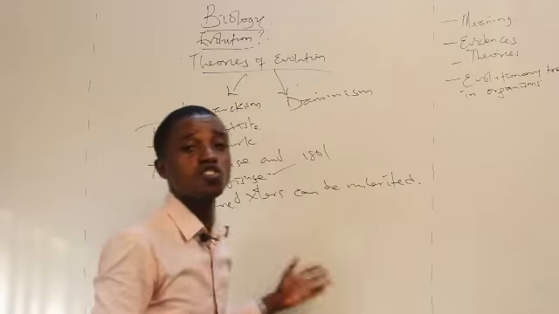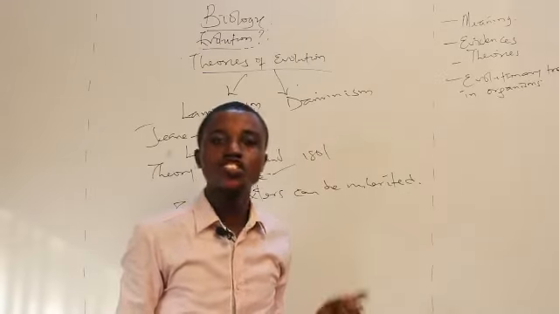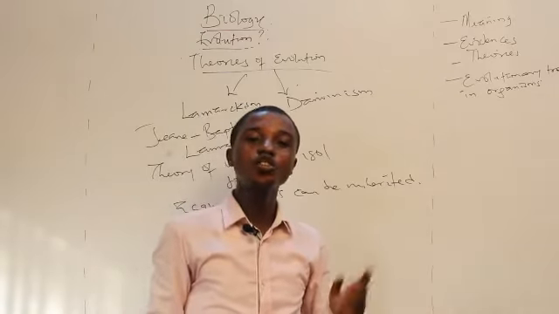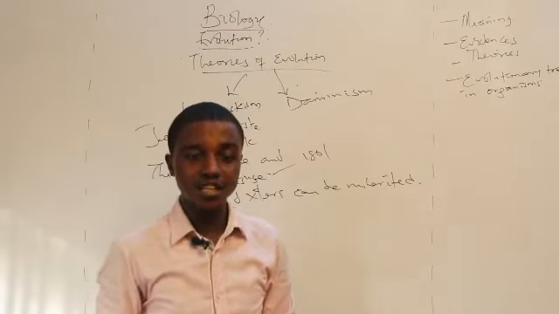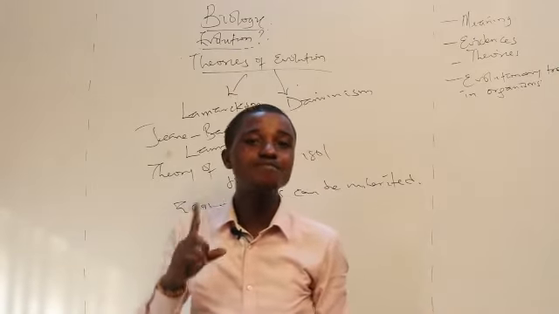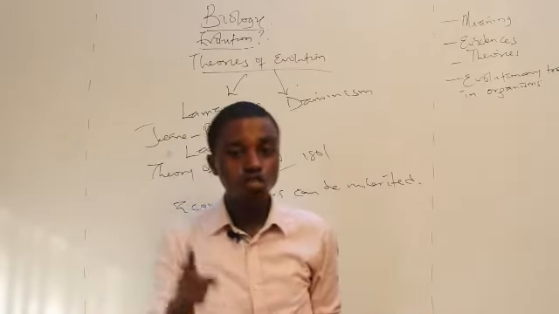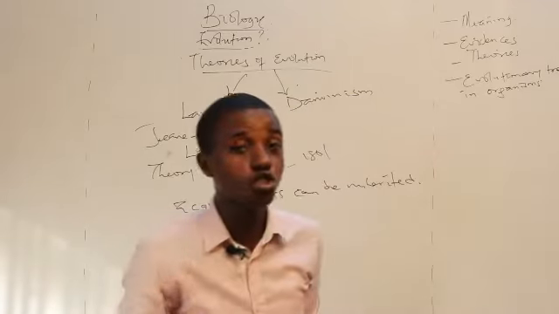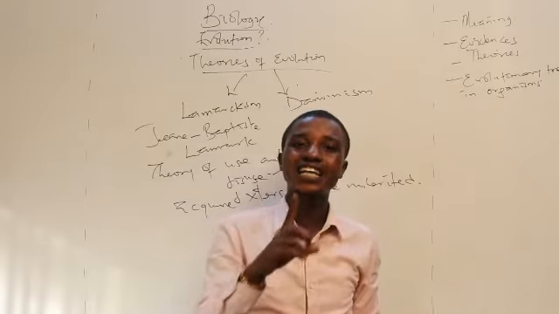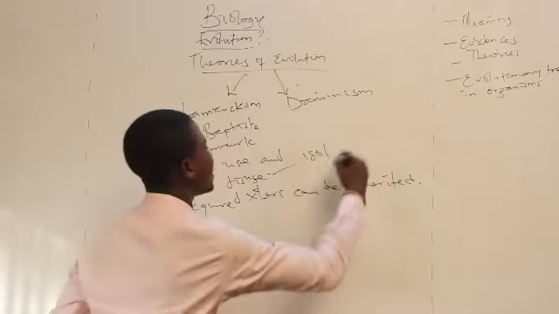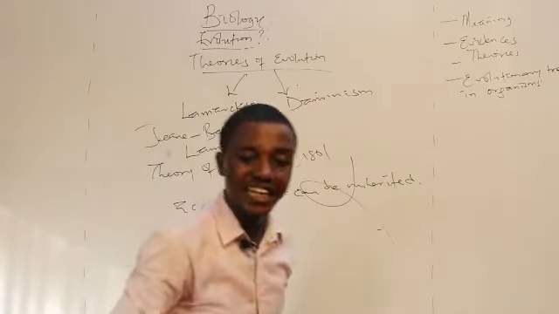However, his theory was not widely accepted. Again, the theory is about the use and disuse of parts. He said when you use a particular part more compared to the other, you tend to be more specialized in that part. He said this part that you're specializing will be transferred to your future generation. In other words, his claim is that acquired characters can be inherited, and this is not true. Acquired characters cannot be inherited.